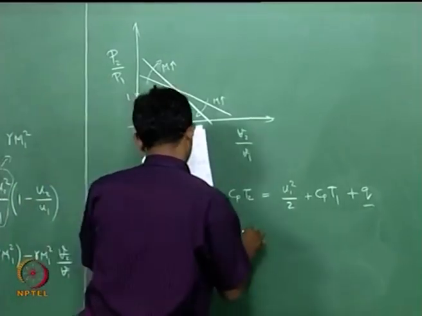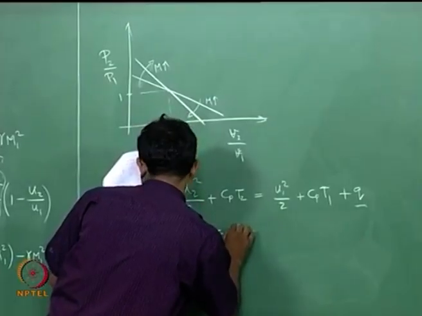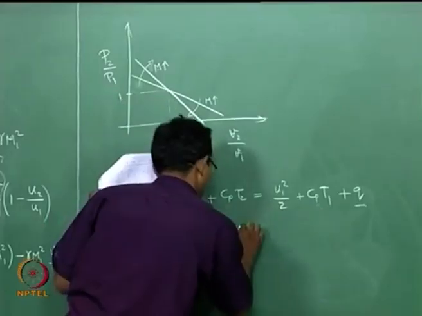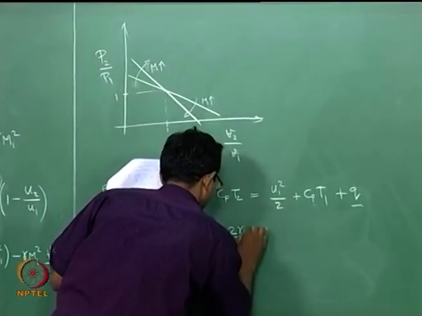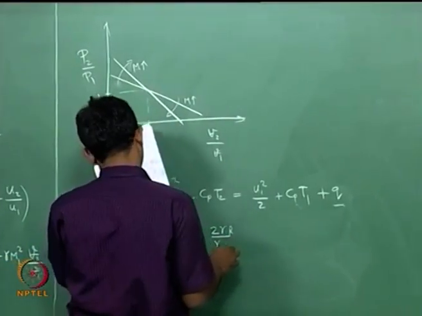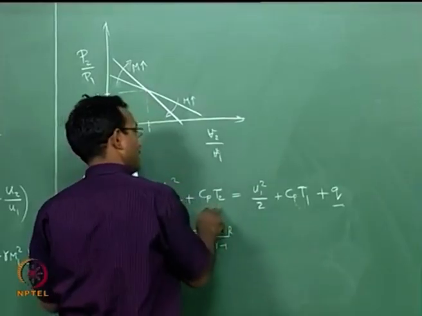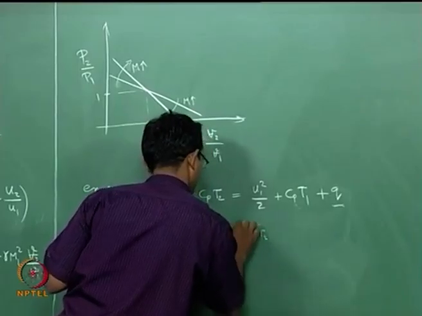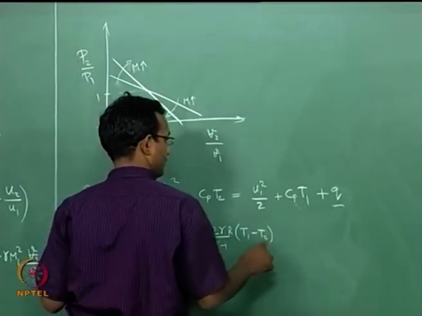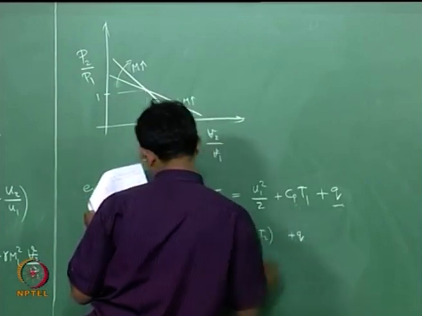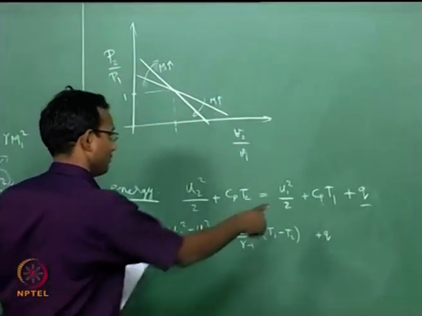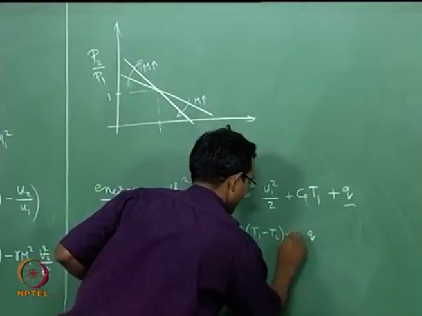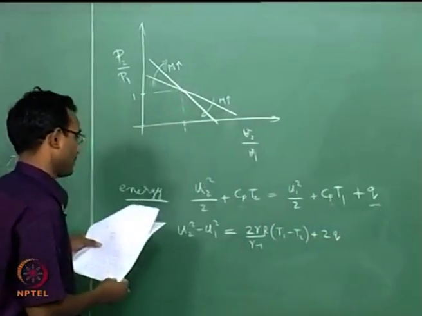That is equal to, the two Cp's are together, so I am going to take gamma by gamma minus 1 times R times T1 minus T2 plus Q. The Q should also have a 2, since 2 is multiplying all the terms.